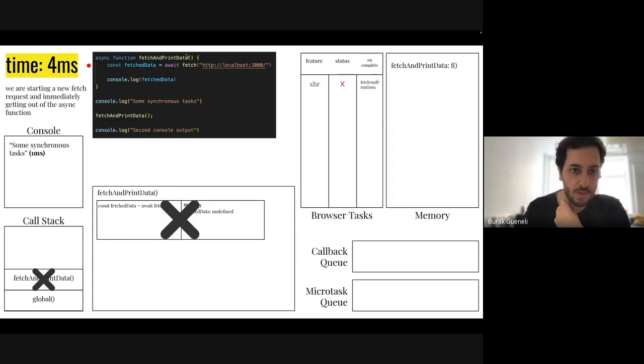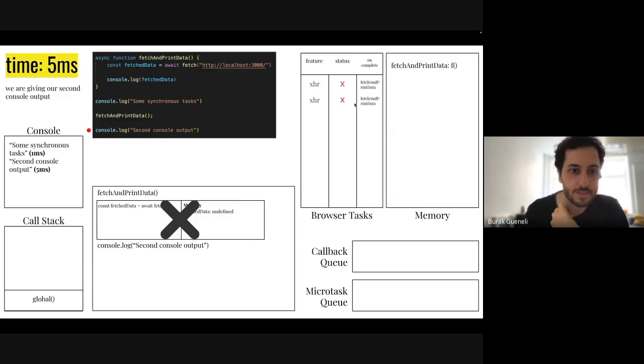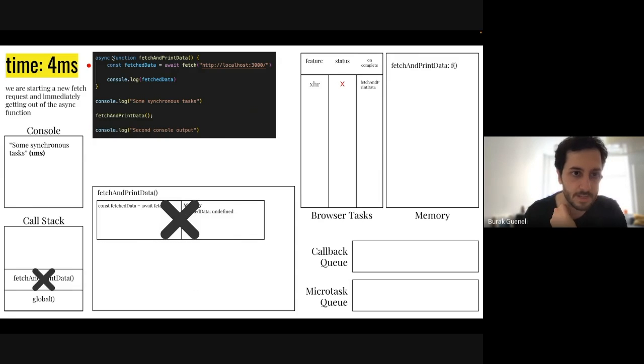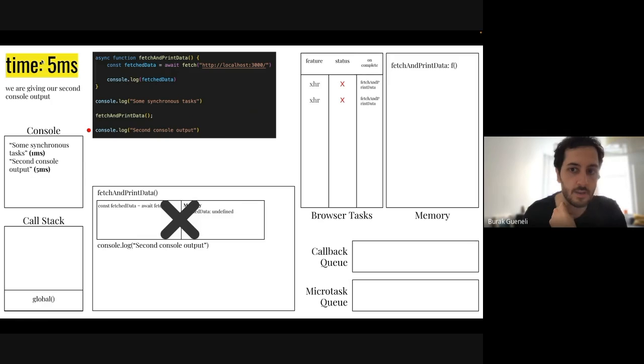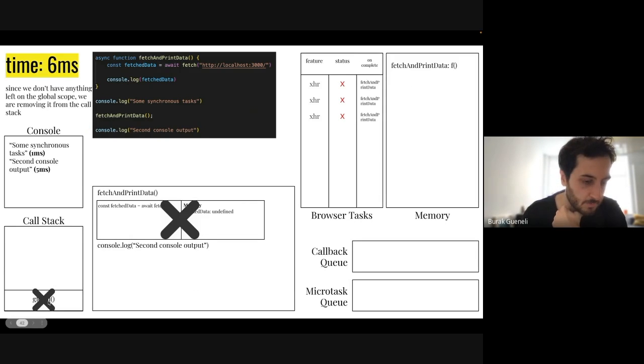Now, since we have this await, we have our request running, we can get outside of the function and continue running our other stuff. This is the console log that we have in the last line. It is giving a console output in the 5th millisecond. We still have our request not resolved. We started that in the 4th millisecond, so it will continue until the 204 milliseconds. In the 6th millisecond, since we don't have anything left, I'm removing the global one here. The call stack will be free.